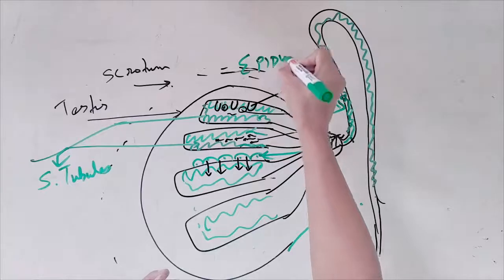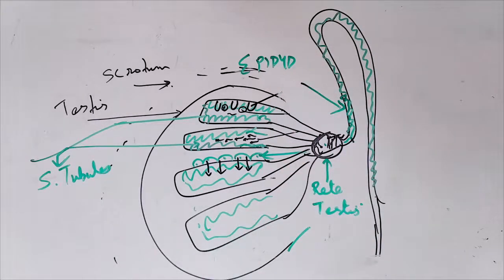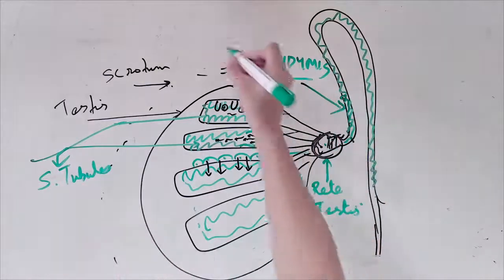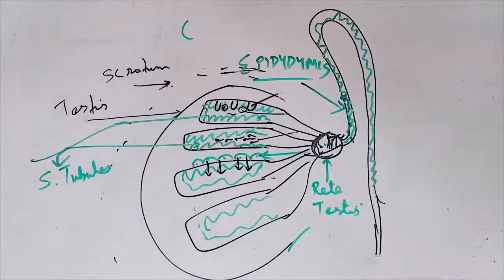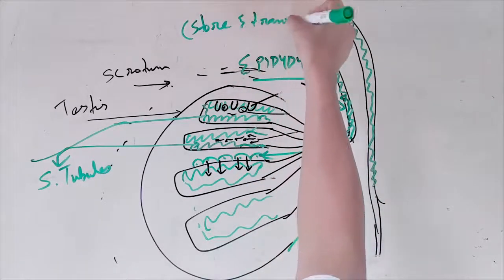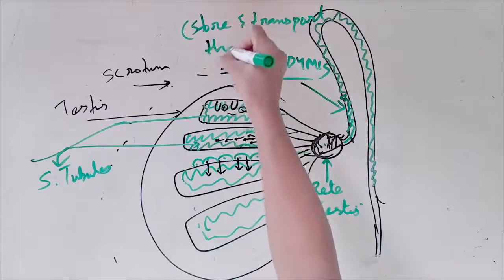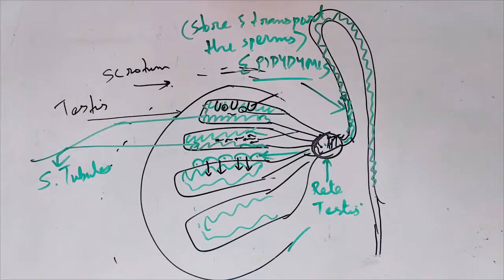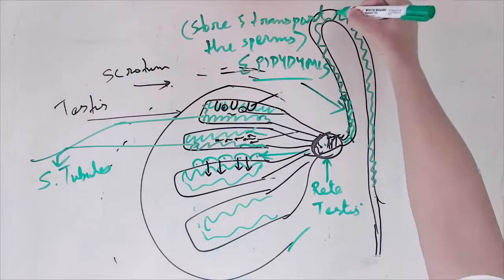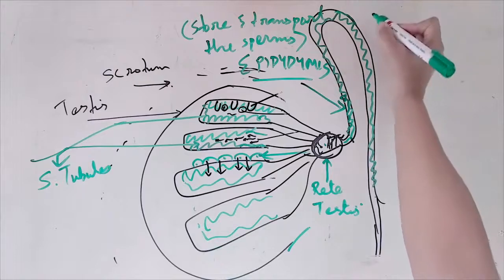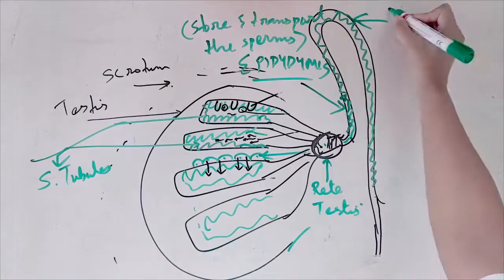Then the second one is the epididymis. Epididymis temporarily can store, okay? Store, and also obviously the main thing is to transport the sperms. Then we have this one which is totally outside the testis already. That is known as vas deferens.